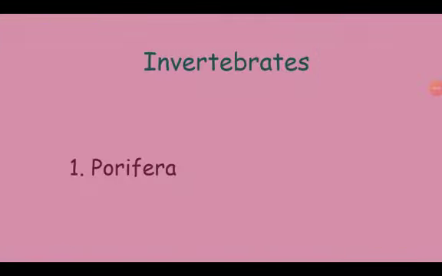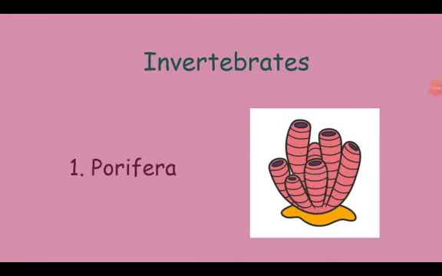Invertebrates are divided into many classes, the first being class Porifera. The organisms in class Porifera are mostly aquatic. They are fixed to the base and have small pores on their bodies. These pores are mainly for drawing water and microscopic food. They also have a large hole at their apex which serves for excretion of undigested material. The main example of class Porifera is sponge.